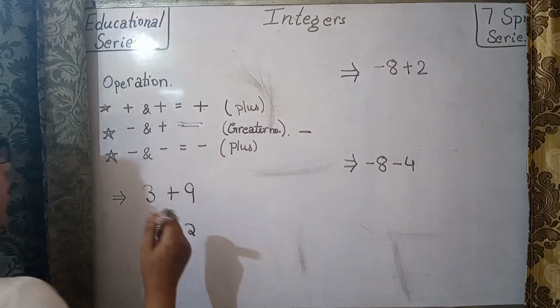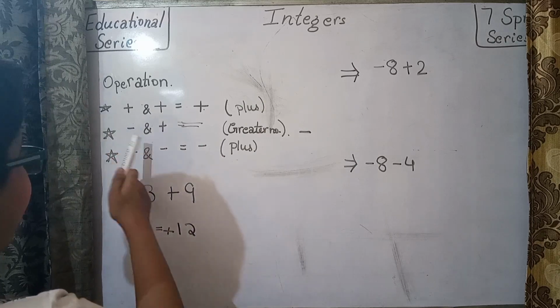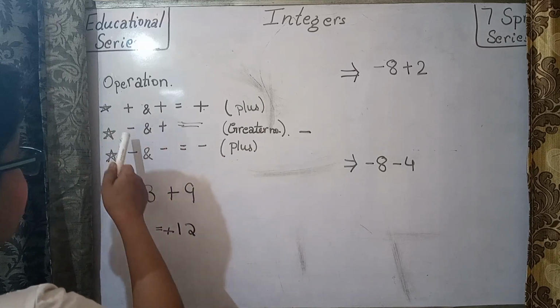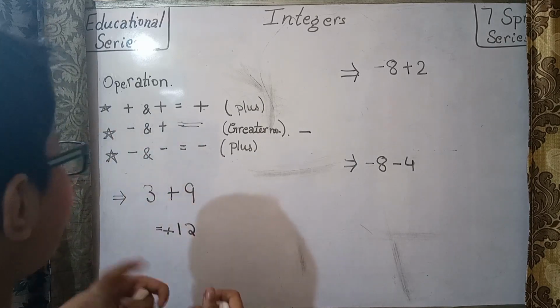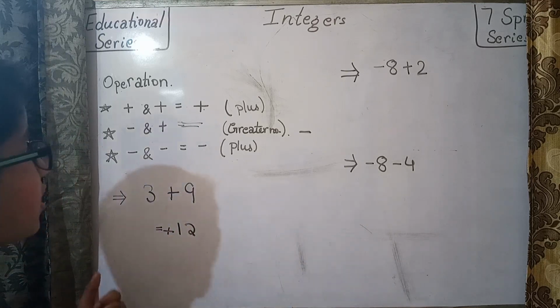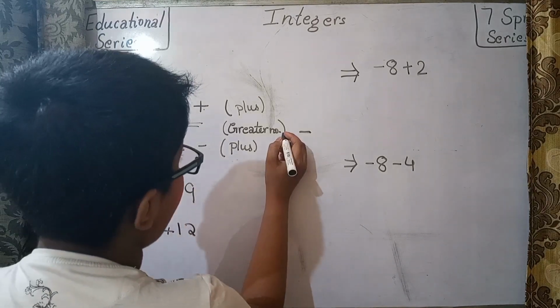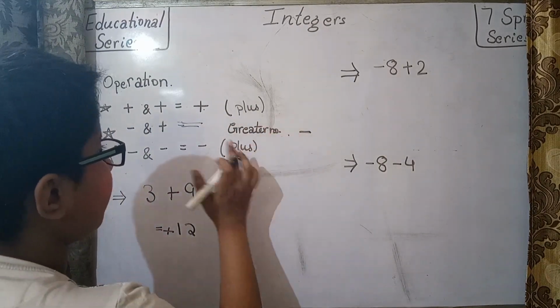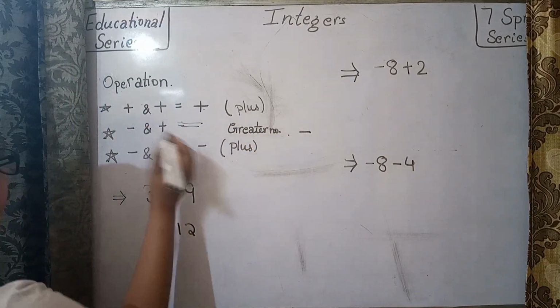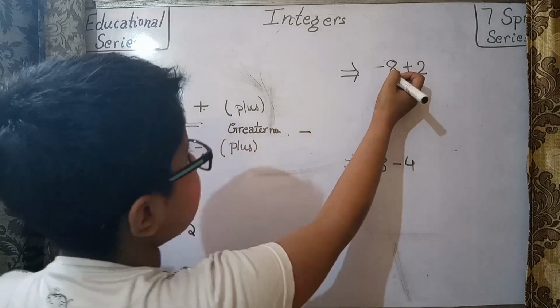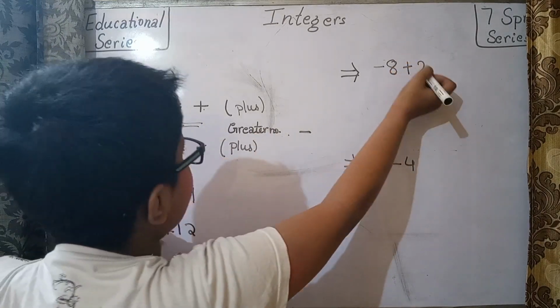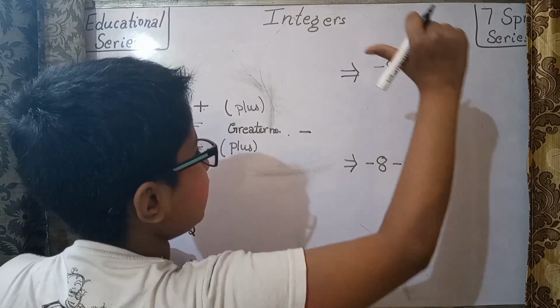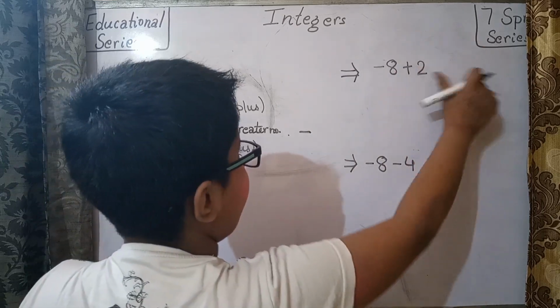Now another rule. If a minus sign and a plus sign come face to face, or a plus sign and a minus sign come face to face, the sign in the answer will be that of the greater number. For example, here minus 8 and 2. As I told you, we have to look at the left side.